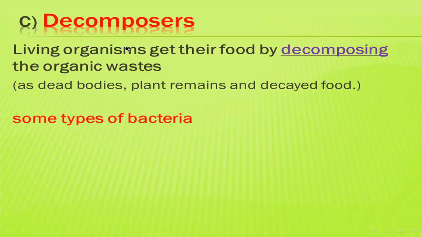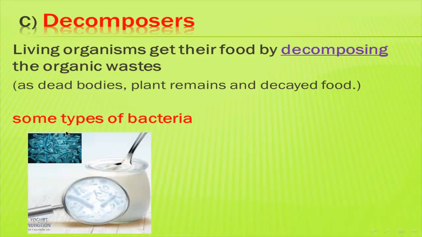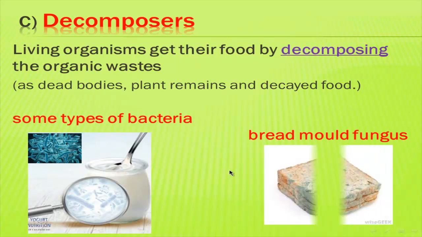Some examples of decomposers: some types of bacteria, like yogurt bacteria. Yogurt contains useful, good bacteria. This type of bacteria is a decomposer. So yogurt bacteria are considered decomposers. What else? Bread mold fungus. Bread mold fungus is a fungus that grows on bread when we leave it outside in the air. So bread mold fungus and yogurt bacteria are considered decomposers.